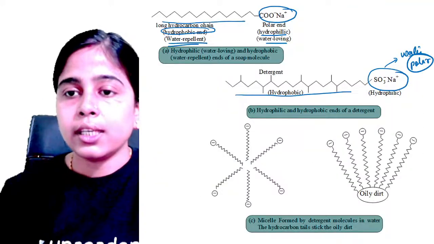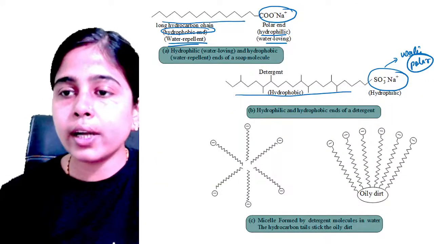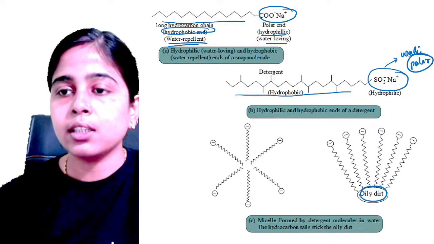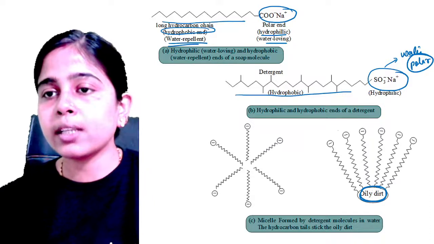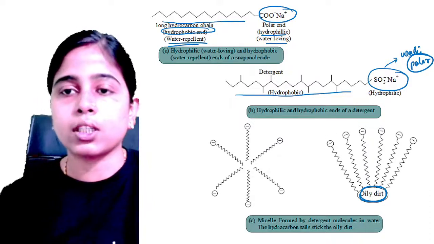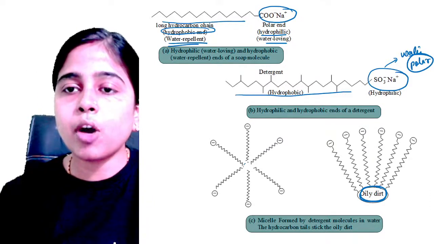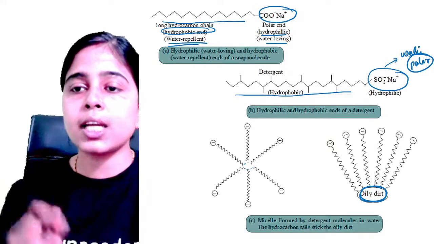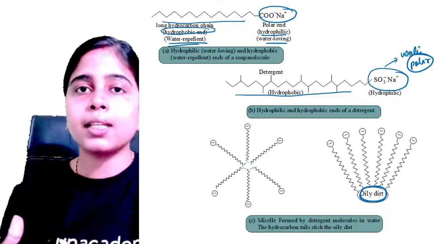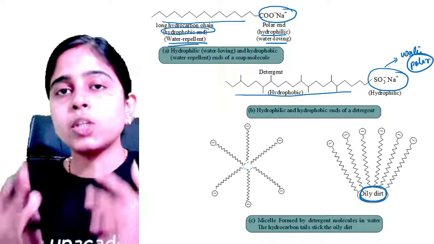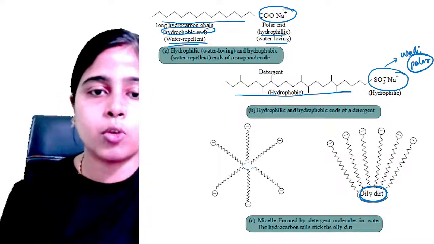Now, in this case you can see this is the oily dirt. So your hydrocarbon tail is coming and getting attached to it and the polar head is on the surface of water. In this way they will form a circular structure. So this micelle is formed by detergent molecules in water where the hydrocarbon tail will stick to the oily dirt and the polar head will remain on the surface of water.